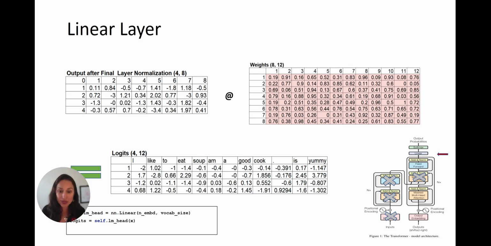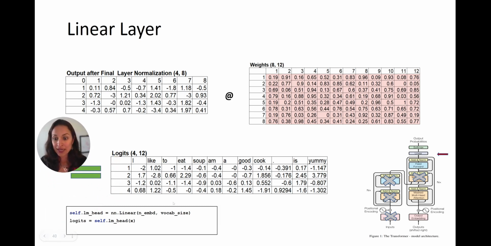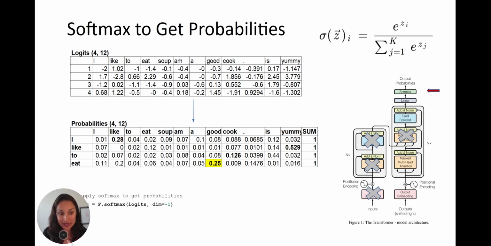The entire goal is we want to predict what word comes after eat. So how are we going to do that? Well, first of all, we need to get our matrix back to the right size. We need to take it from our embedding size of 8 to our original vocab size of 12. So we apply another linear layer, with this weight matrix, which is able to transform this matrix of 8 columns to one with 12 columns. And then, if you recall, softmax is going to take our logits, our numbers, and convert them into probabilities. So now we have probabilities.